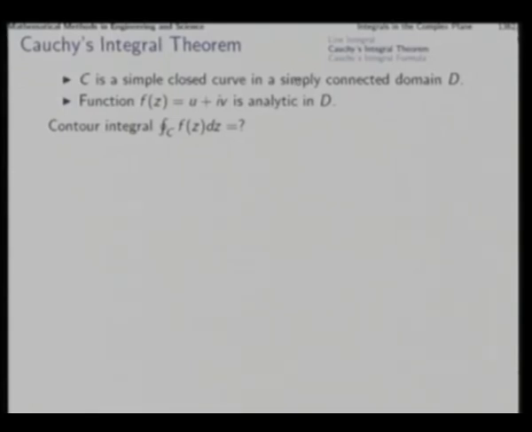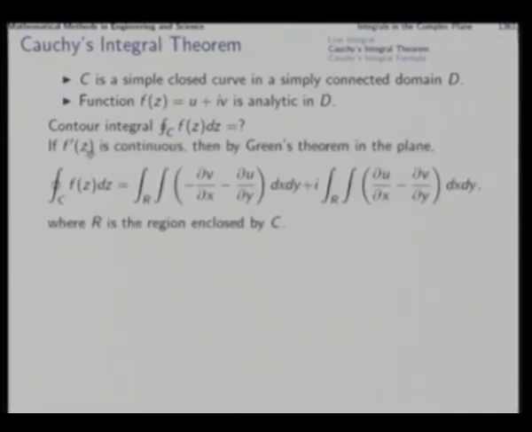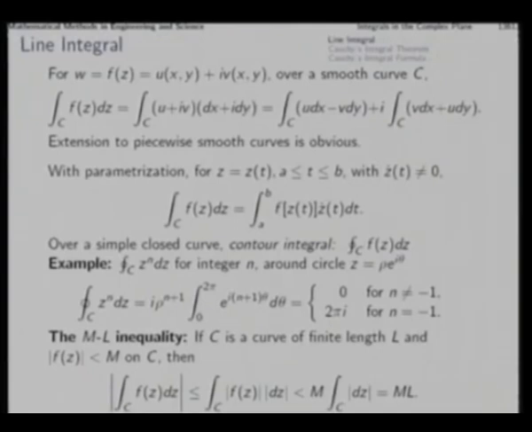Now, what do we have? We have a simply connected domain D. In that we have a function which is analytic everywhere in this domain, and we have a simple closed curve C in that domain. Then we want to evaluate the contour integral of that function over that particular closed curve. One point is already clear: since the function is analytic, it will possess derivatives. If that derivative is continuous, then we can apply Green's theorem to develop this integral.